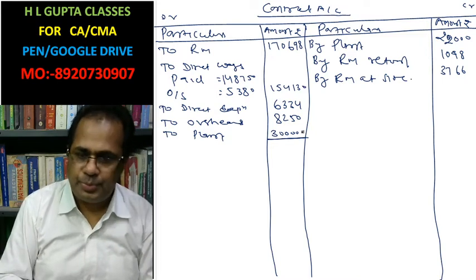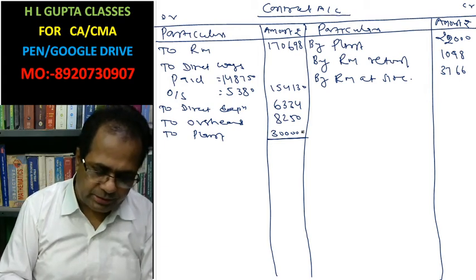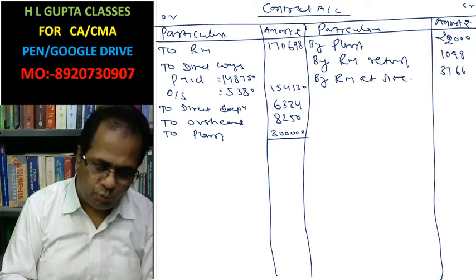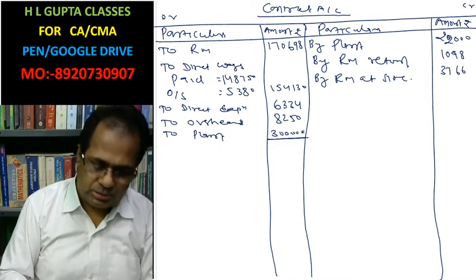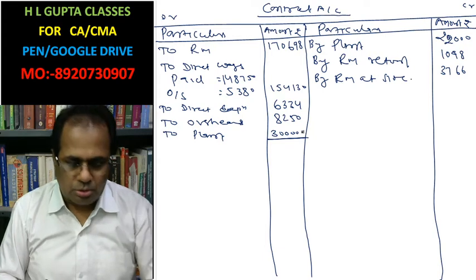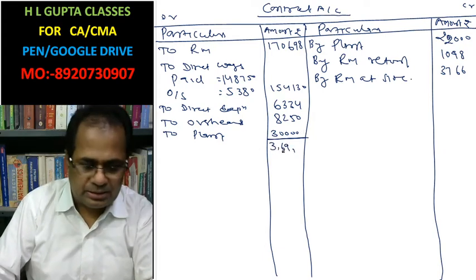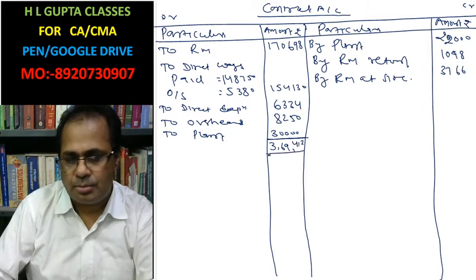170,698 plus 154,130 plus 6,334 plus 8,250 plus 30,000 is 3,69,412. This is the expenditure.